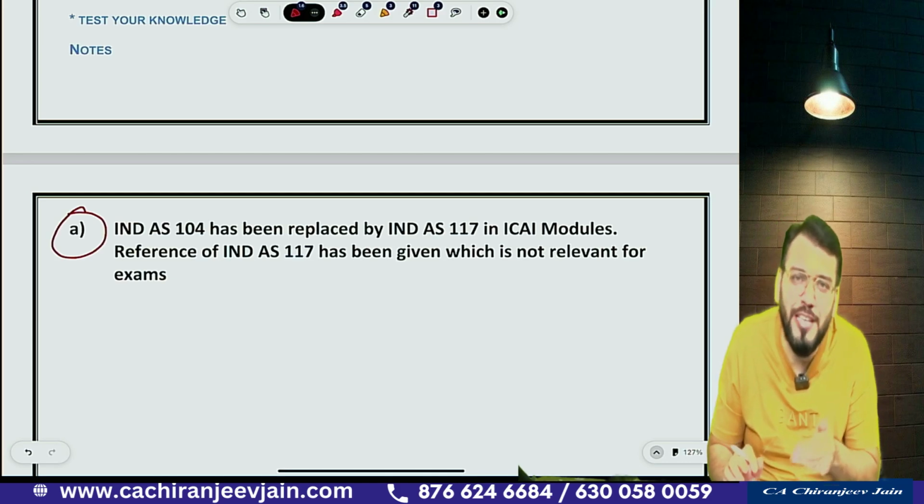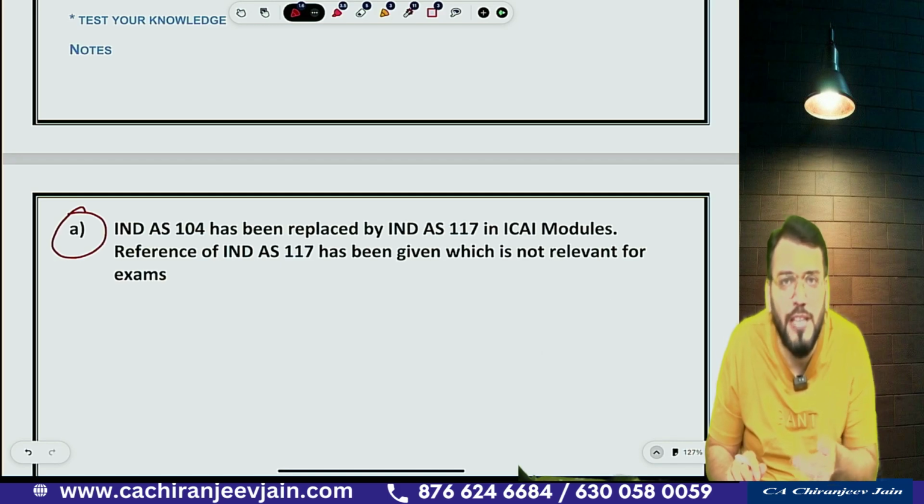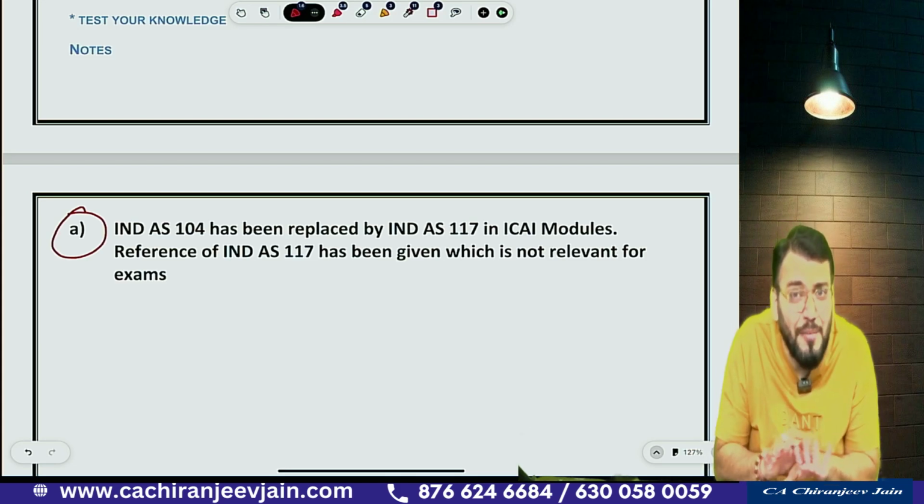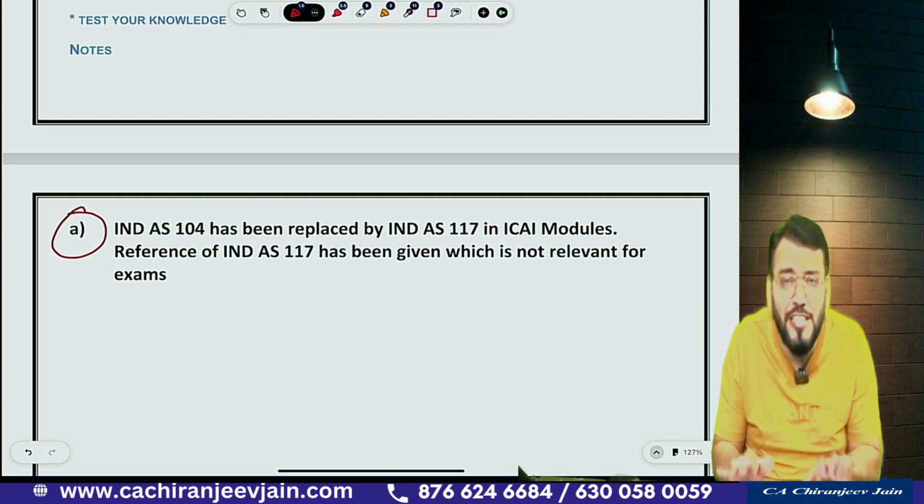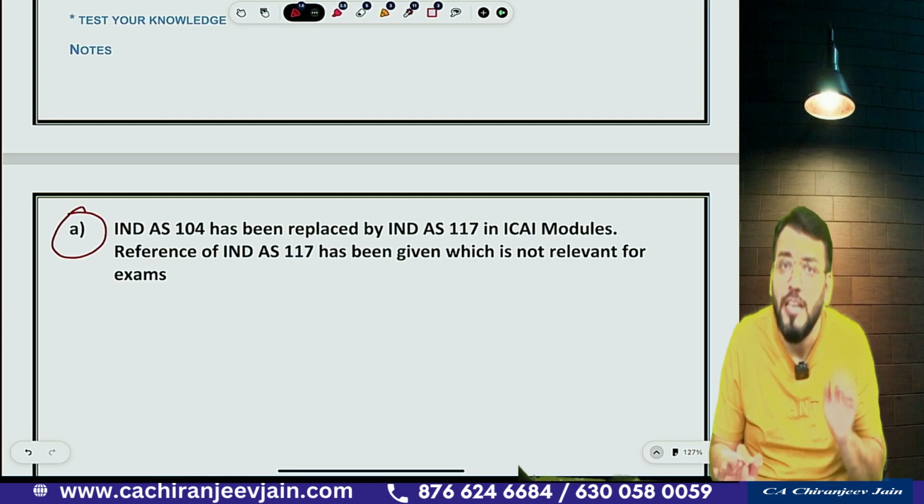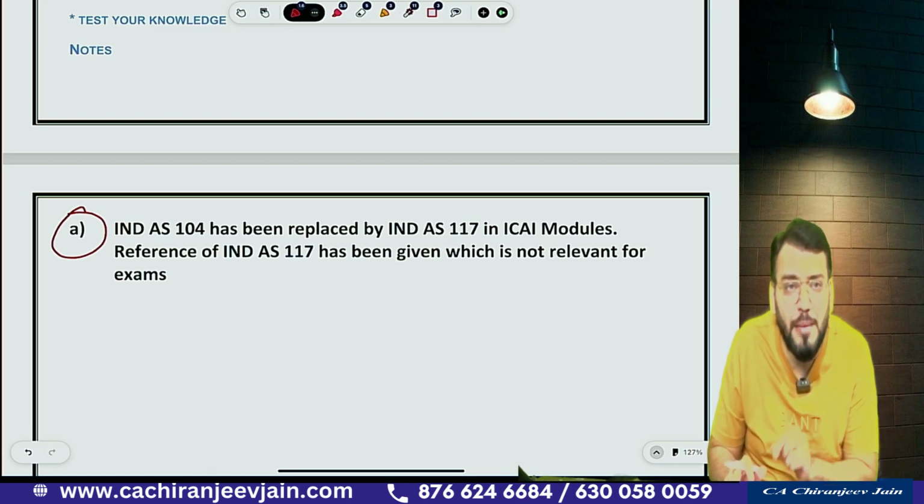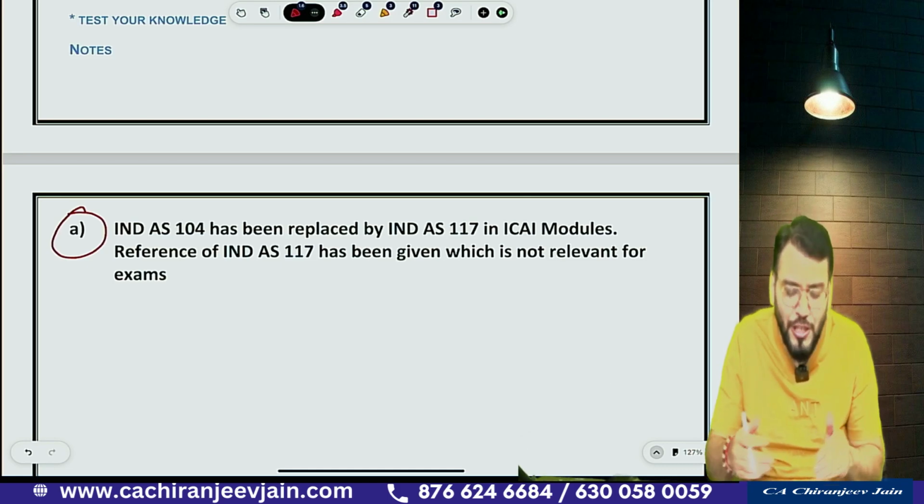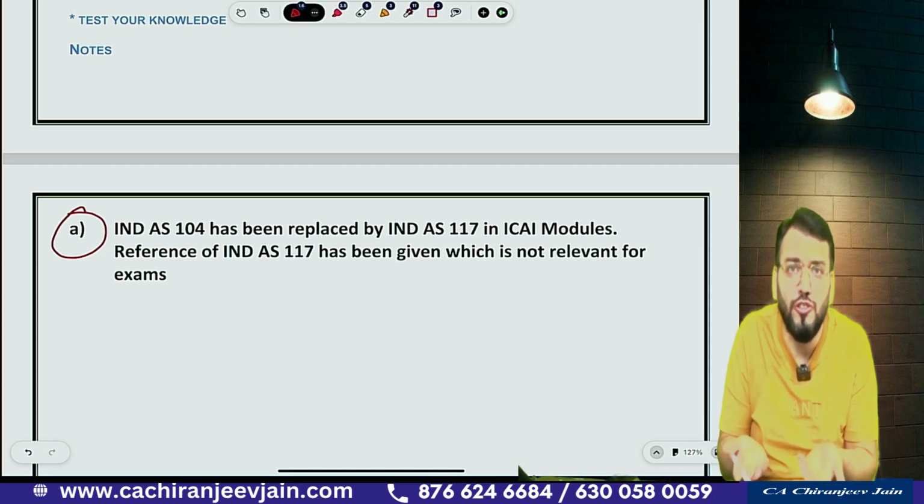Some reference of Ind AS 117 has been given in some of the Ind AS. For example, if you go to Ind AS 109, some reference of Ind AS 117 has been given, which is not relevant from examination point of view. So at this point of time, I have not incorporated that because that will be wasting your time. Even though some reference of Ind AS 117 has been given, that is not at all relevant from examination point of view. So I have not given that information to you because if I give you that information, you will be worried about the examination.